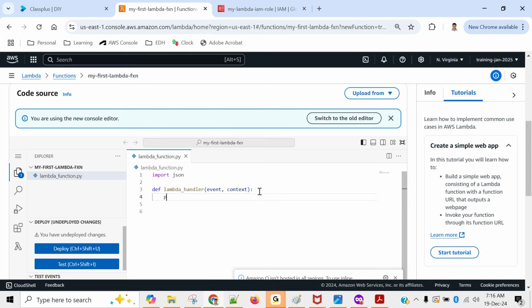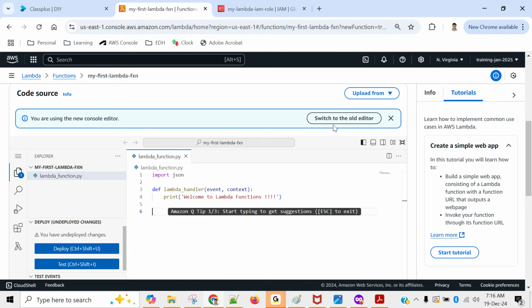After that, I will just add a print statement. Print, I would say, welcome to Lambda functions. Okay, good. Oh, this is the new editor. That's why I was thinking how it's different. The screenshot you will find will be a little different, but that's fine. Let's try the newer one. They are saying you are using the new console editor, switch to the old editor. We'll try the newer one.